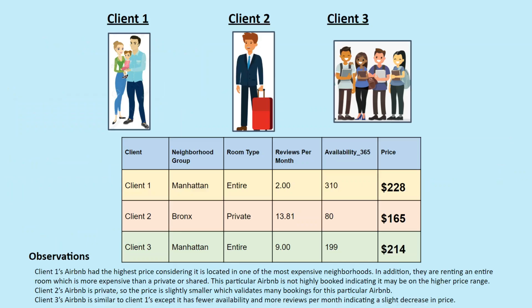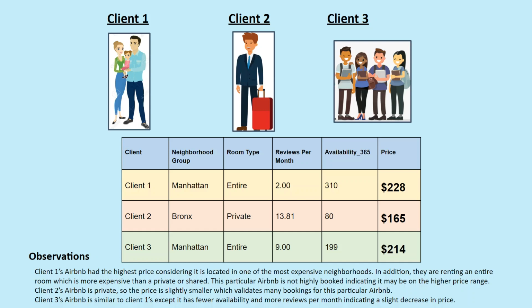We were curious to manually see first how well the model is predicting Airbnb prices. So given 3 scenarios with different client preferences, we collected some information to try and answer some of our research questions. For instance, client 1 had the highest Airbnb price because they were looking for one in a popular neighborhood, Manhattan. They were also looking for a recent entire room, which is more expensive than a private or shared room. We also noticed that when the availability is fairly high, or in other words, not many people have booked it, it could have something to do with the fact that it's more expensive, so many people would skip it and try to find a more cost-saving option.